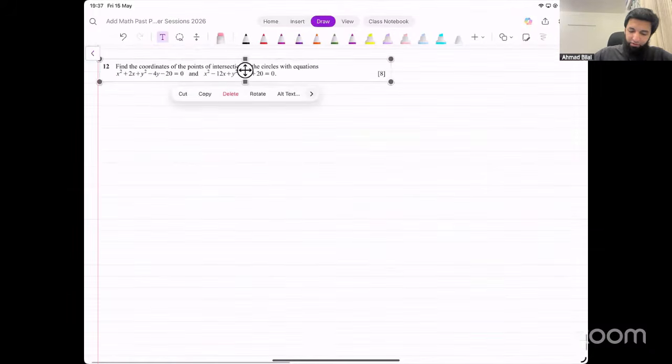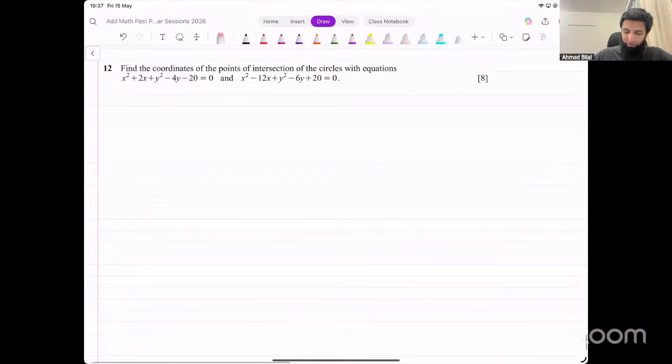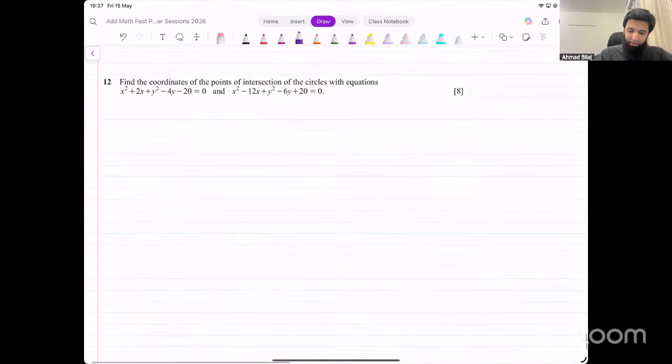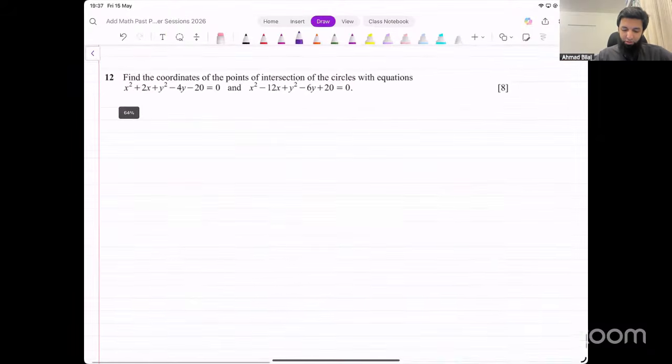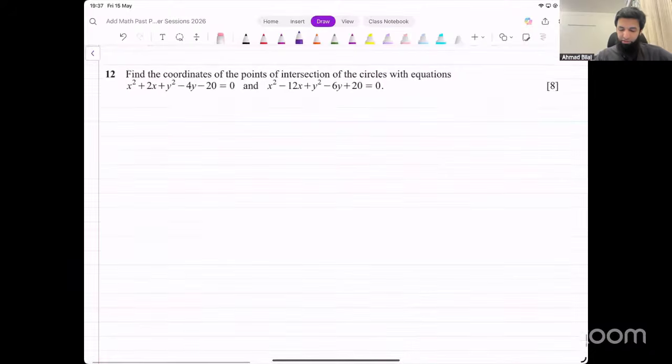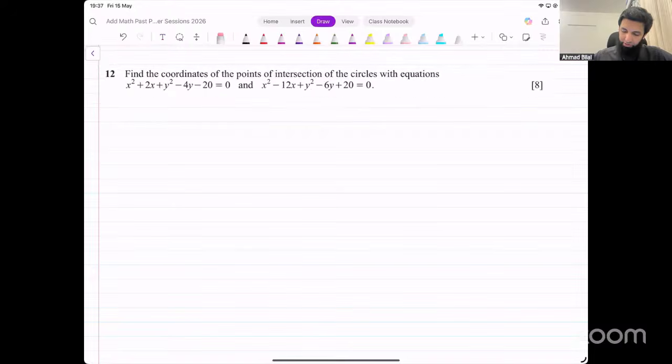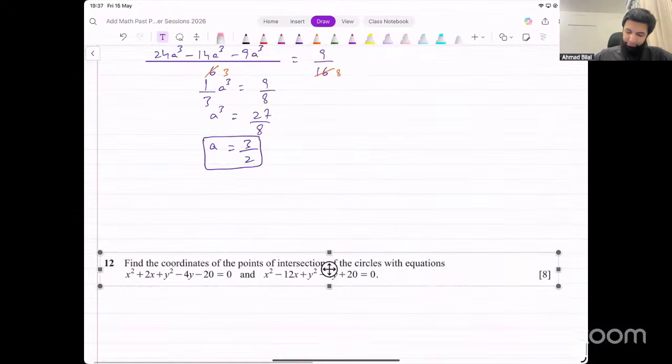Question number 12, let's do this. Now they're saying find the coordinates of the points of intersection of the circles with these two equations. Points of intersection of these two circles.